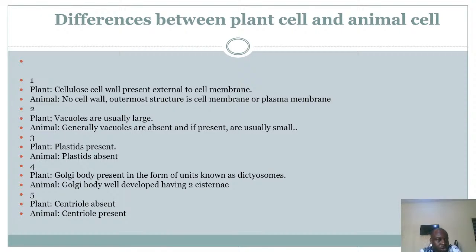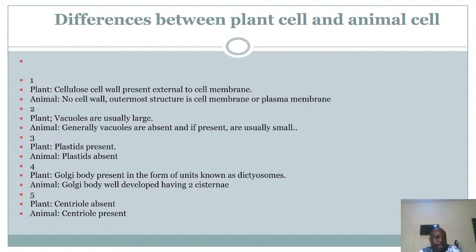Animal cells. Number four, for plant cells, Golgi bodies are present in the form of units known as dictyosomes. Whereas in animal cells, Golgi bodies are well developed, having two cisternae.